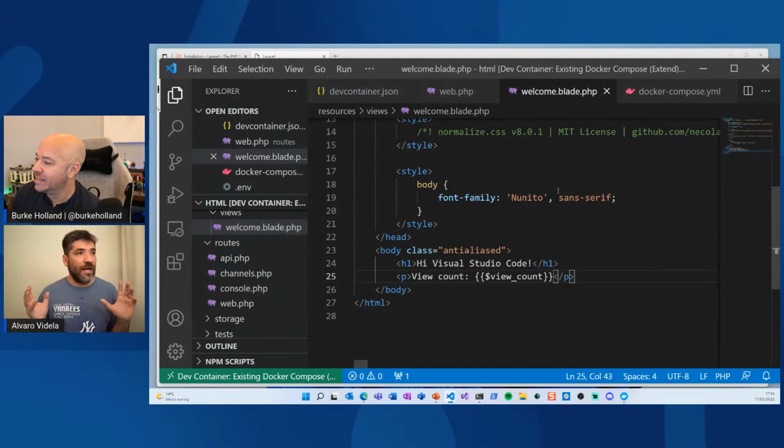I cannot say how happy I am that Laravel and Sail just give me a container that works. Thank you. I don't need to spend mind cycles on that.